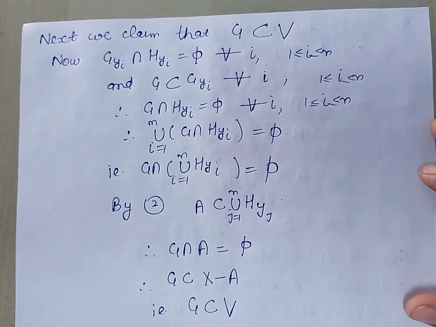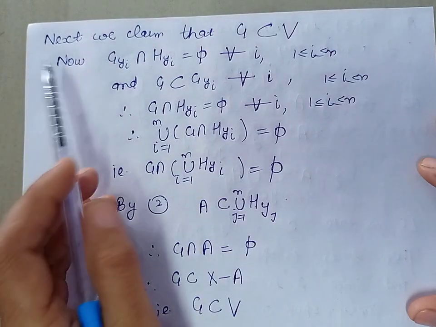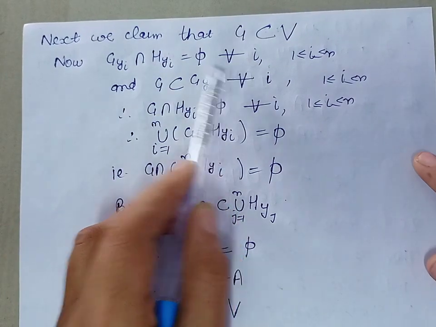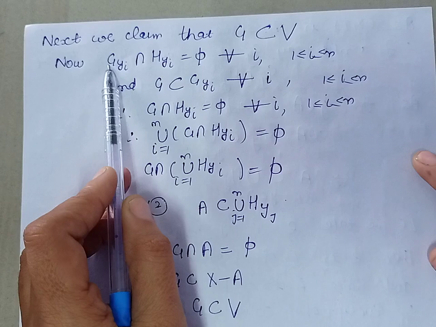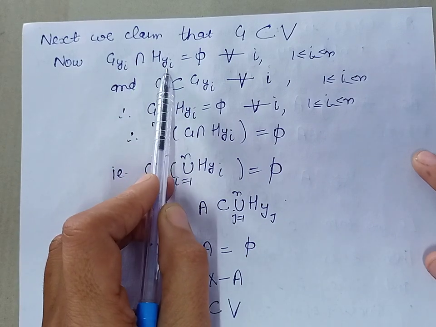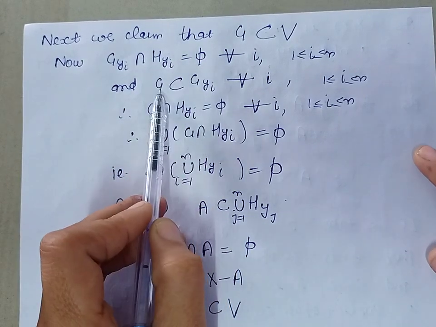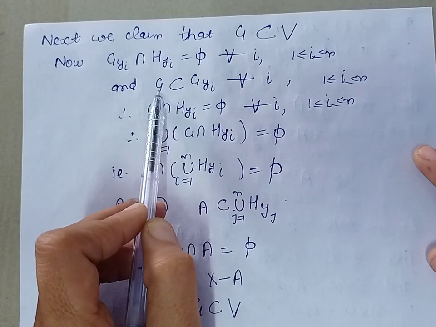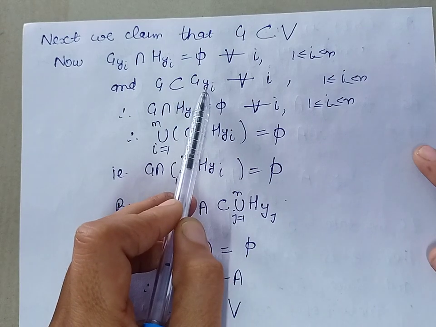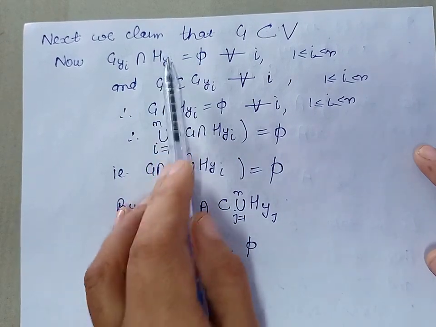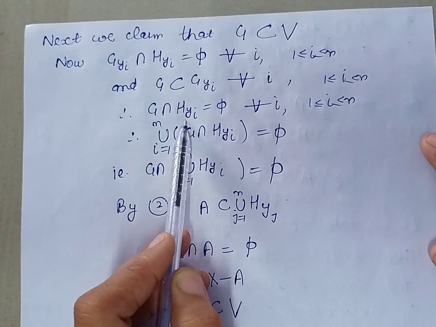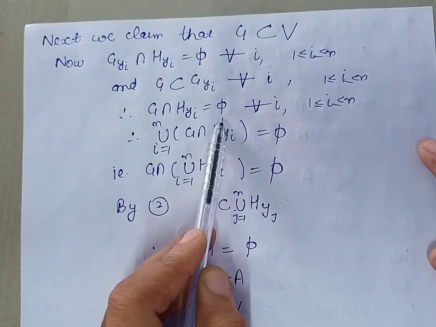Now, in the last step, it remains to prove that G is contained in V. Because for every I varying from 1 to n, the intersection of GYI with the set HYI is empty, and G being the intersection of GYIs will be contained in each GYI, combining the two, we can say that the intersection of G with each HYI will be empty.